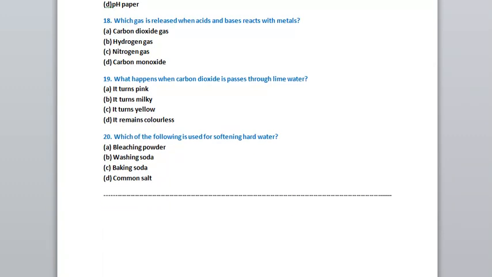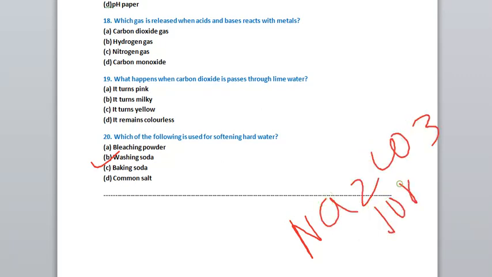Now the last question from this chapter is, which of the following is useful for softening hard water? This question is from the salt part, means which salt is useful for softening hard water or for removing the permanent hardness of water. So the correct option is washing soda. What is the formula of washing soda? Na2CO3.10H2O. This is the formula of washing soda. It is used for removing the permanent hardness of water or for softening hard water. You can see in its uses, it's written over there.